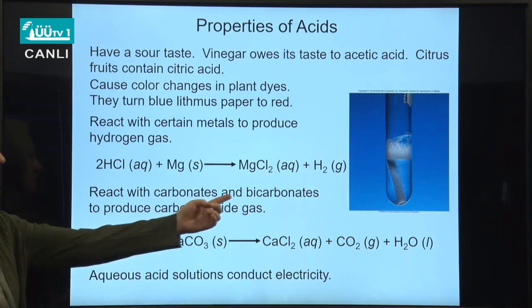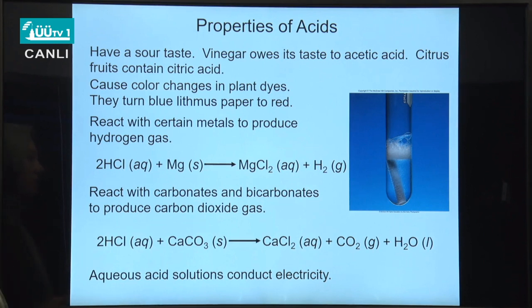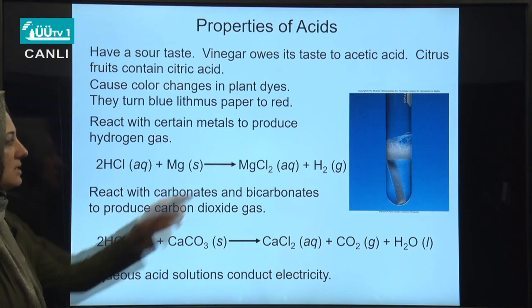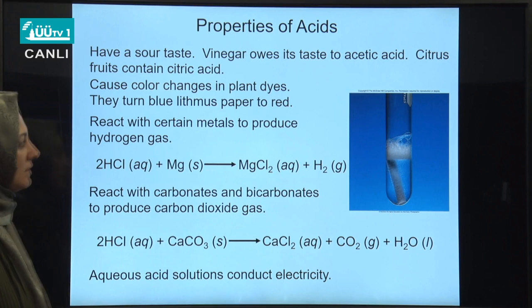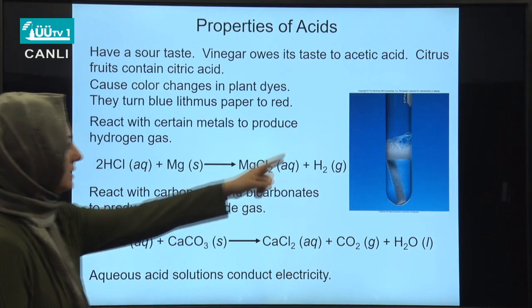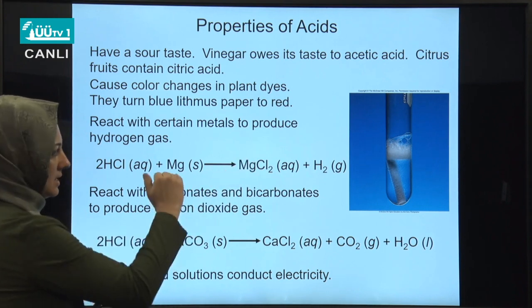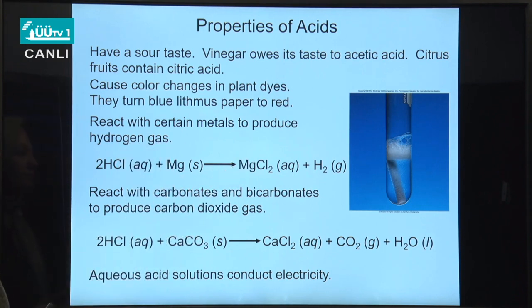For instance, in this figure, you can observe that in the tube we have hydrochloric acid, and magnesium metal is inserted into the tube. And you can observe here the hydrogen gas formation in terms of bubbles on top of the layer.